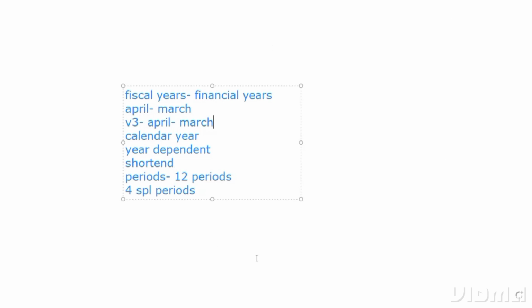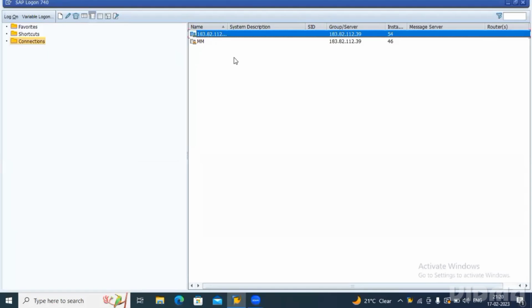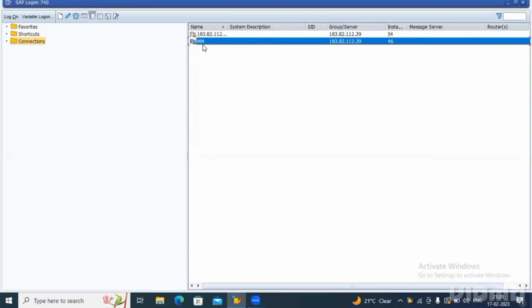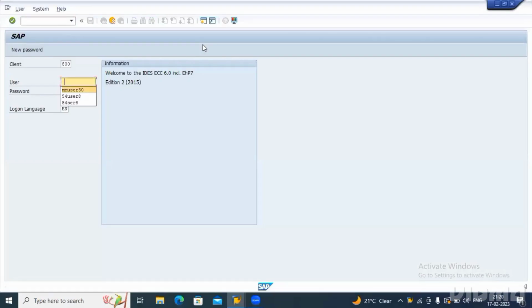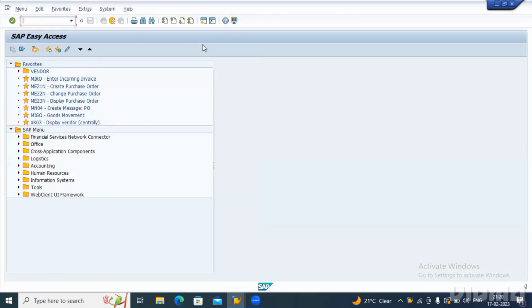Before doing that, let me log into the SAP system. I'm sharing the screen. You can see the SAP screen right now. I'm logging on to my SAP user ID. Now here you can see the SAP system. Everyone can see it, right?